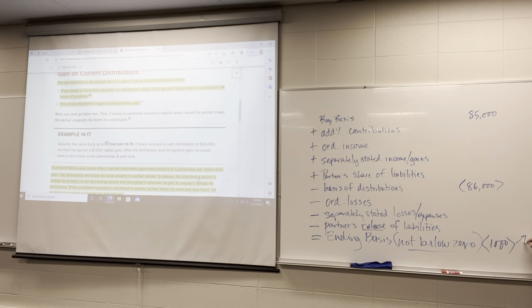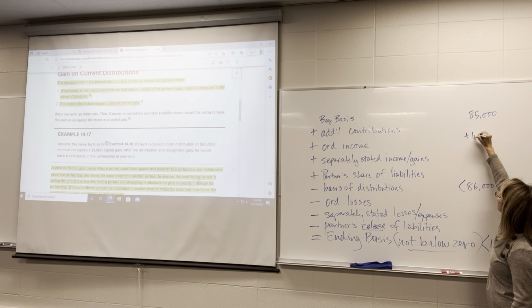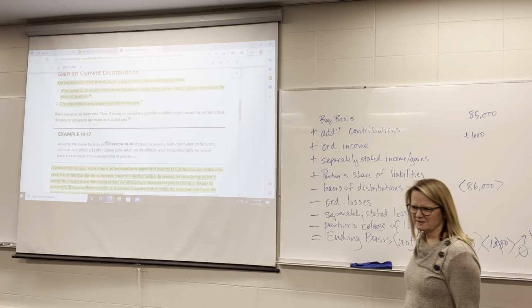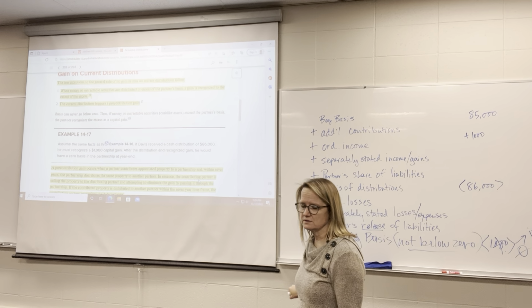So this is going to be treated as income and it'll be taxed, which means it's as though he had $1,000, which will bring this then to zero. Okay? That makes sense? So anytime it comes below zero, that amount is then going to be treated as taxable income in order to bring that back up to zero. Are there questions about how that works?